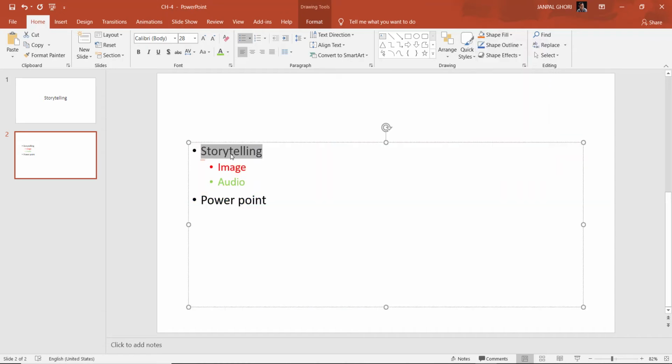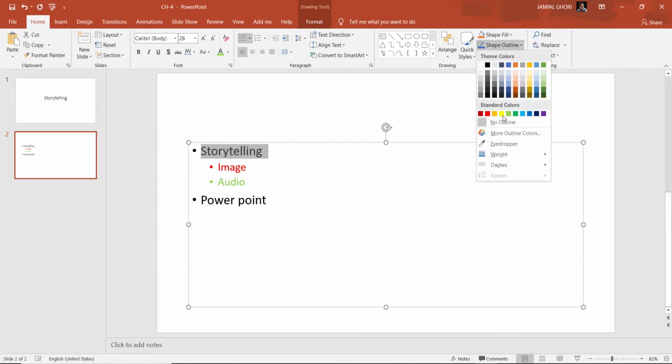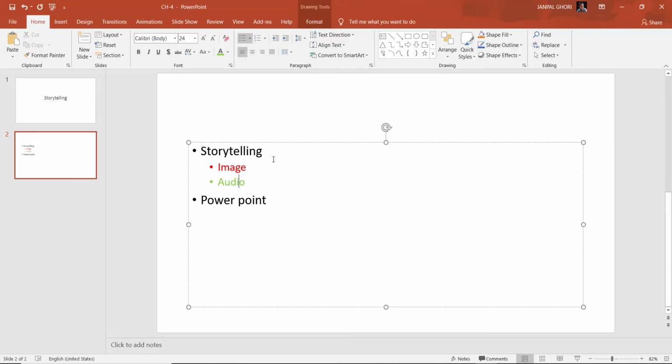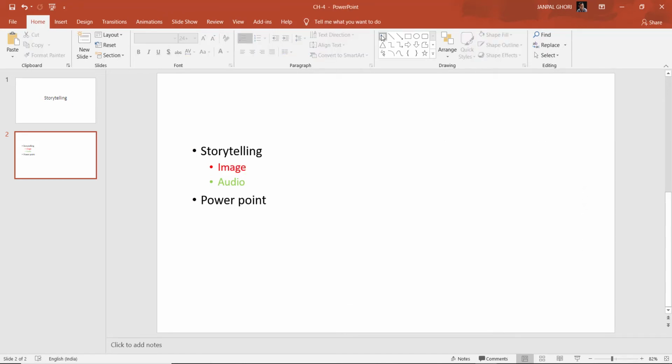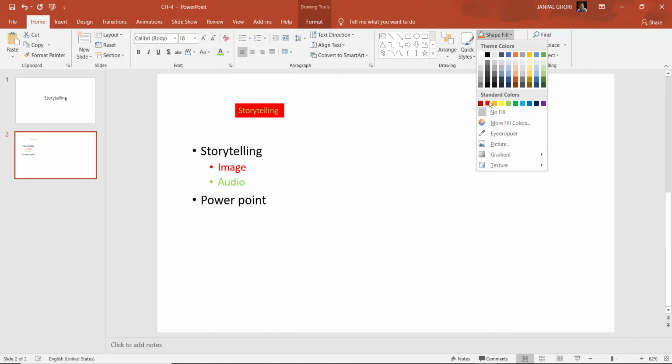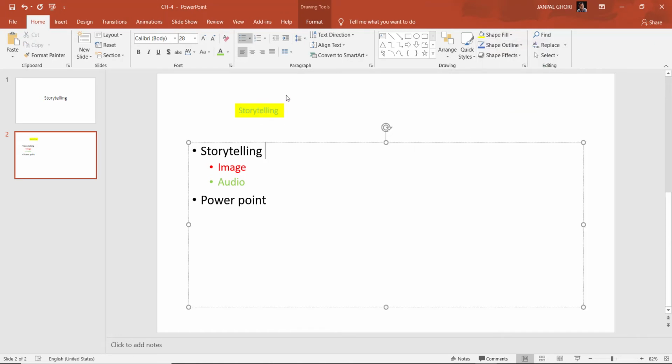Here you can also give text color. You see, this will take outline colors, this one will take that. Suppose you have written something separately, like storytelling. If you want to color it, you can do this and make the color like this.